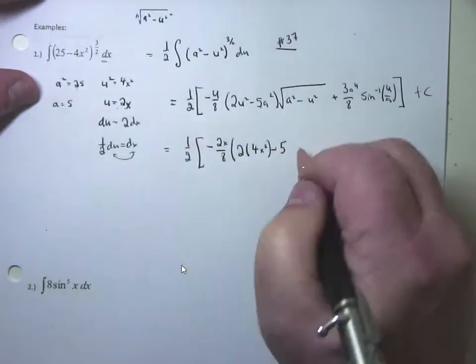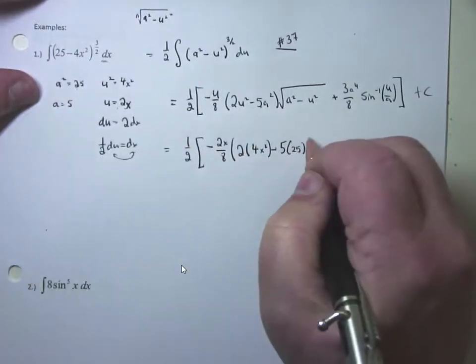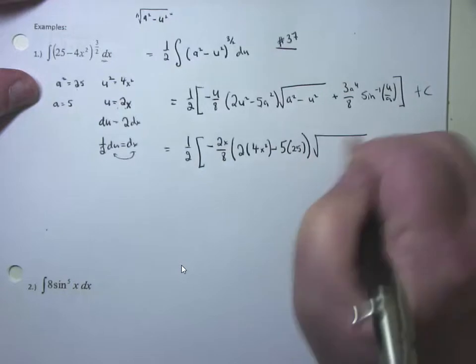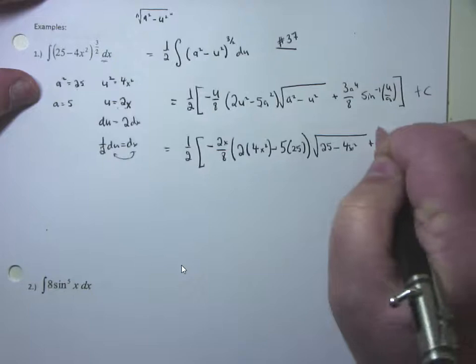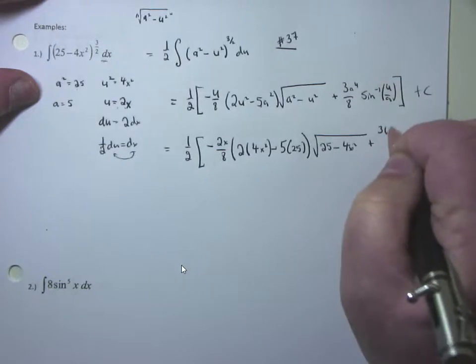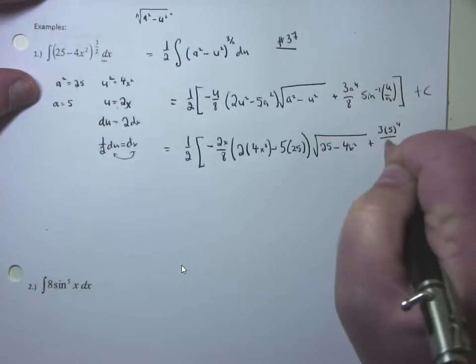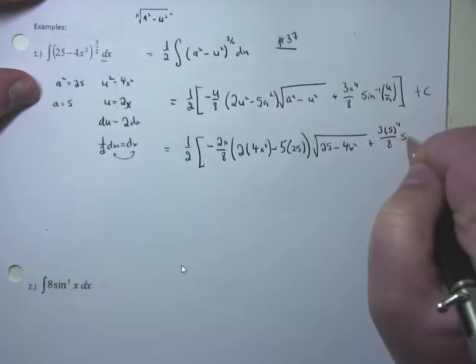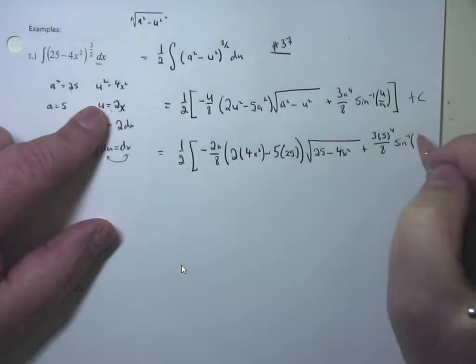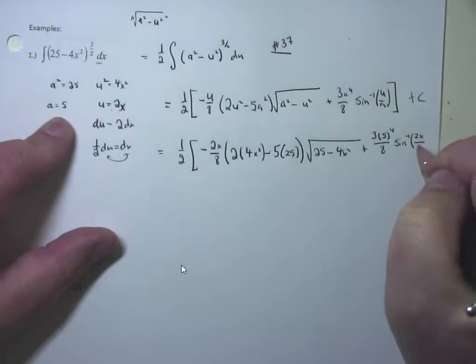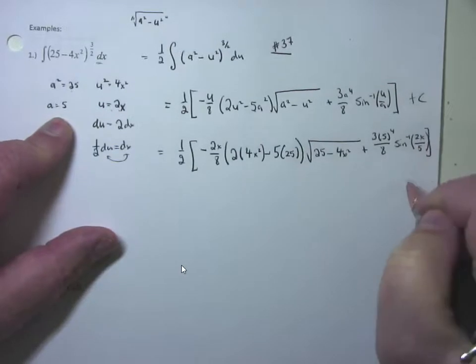A squared is 25, times the square root of a squared, which is 25, minus u squared, which is 4x squared, plus 3a to the 4th. A was 5 to the 4th, over 8, sine inverse of u. U was 2x, over a, which was 5, and then your plus c.